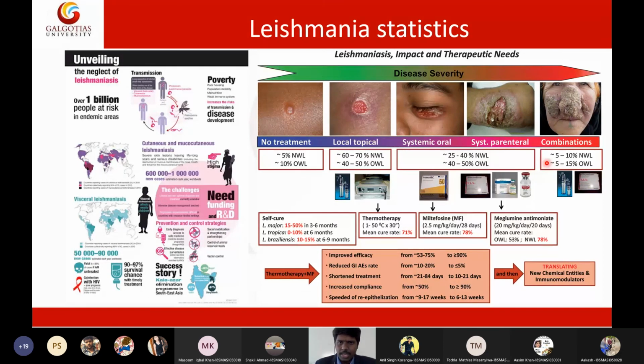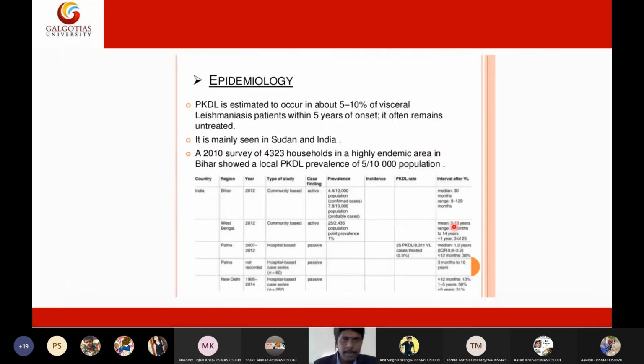So for each stage of the infection, we have different types of drugs to treat the patient. In case of the first stage, we will go for thermotherapy, then we will go for giving drugs called miltefosine. So we have very good strategies to contain this parasitic infection. We have very good preventive strategies to prevent this infection, pharmaceutically, medically, and epidemiologically. We have very good knowledge to contain this parasitic infection.